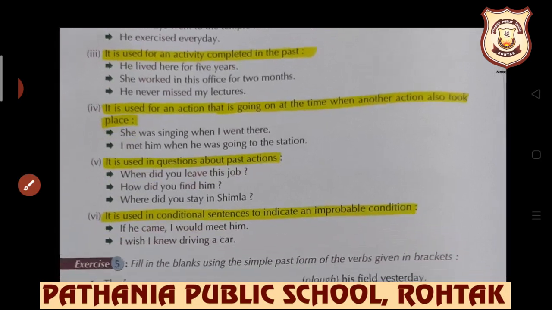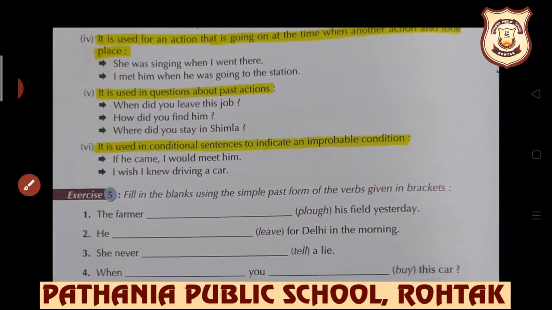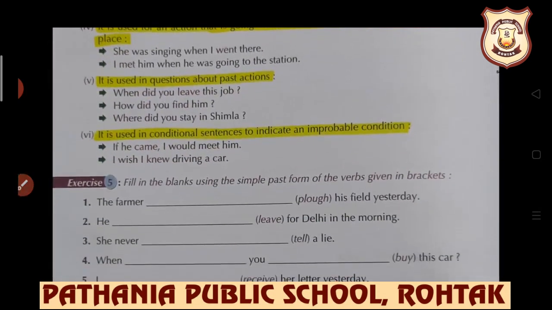Next use, it is used in questions about past action. Obviously interrogative sentences would be there. So did is the helping verb which will be used before the subject. And here we have the examples. When did you leave this job? How did you find him?